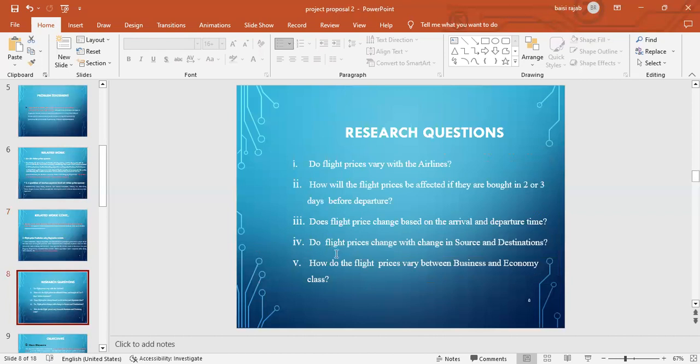For such questions, we have to ask ourselves, do flight prices vary with airlines? Is Turkish Airways the same as Emirates? How will the flight prices be affected if they are booked 2 to 3 days before the departure? So what I'm talking about, will the prices increase or lower? All these research questions, we have to answer them by using the observation method, whereby we shall critically analyze the flight trends in prices. And when the prices go high or down, we should be able to depict and know what factors have caused the prices to fluctuate.